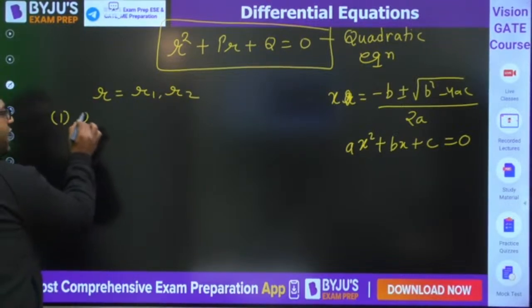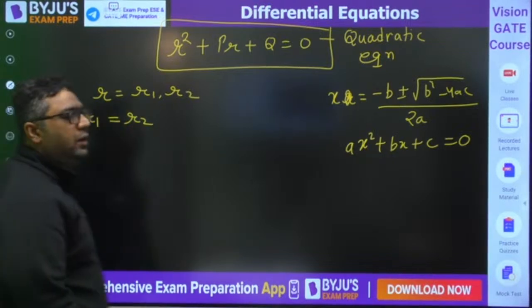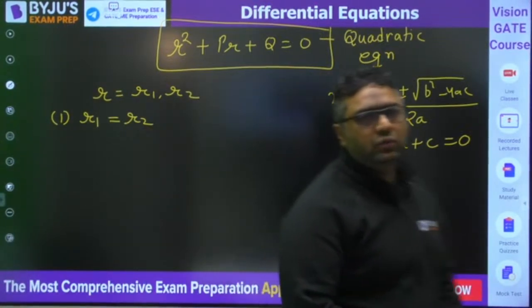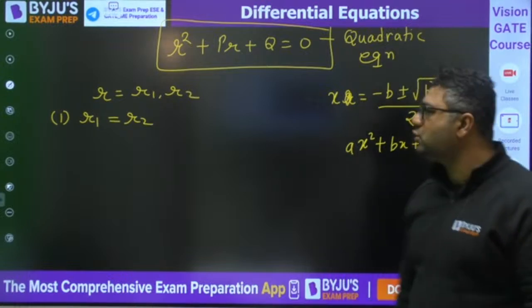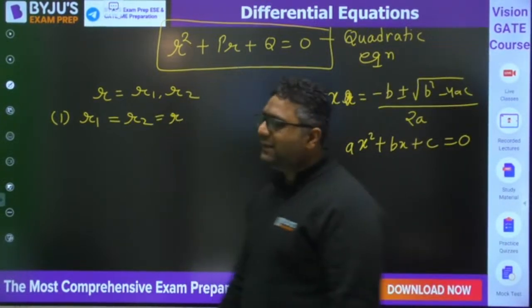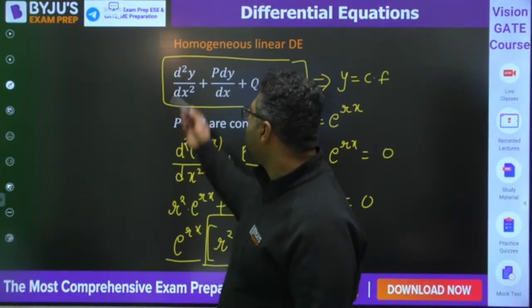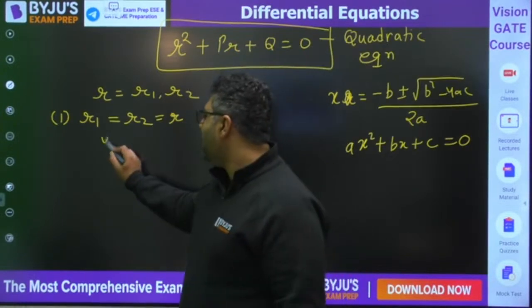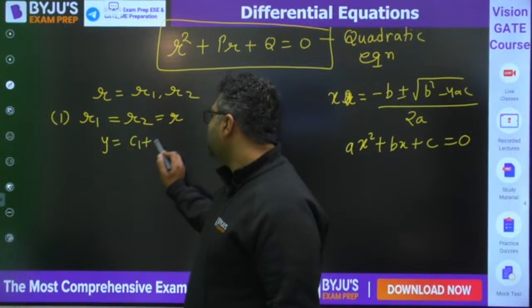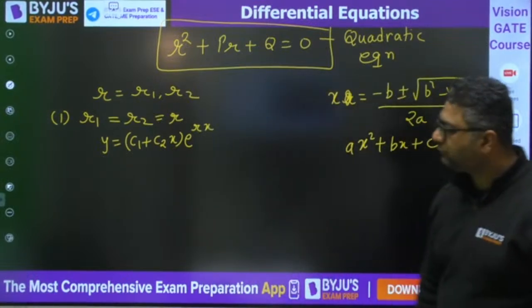One case is if r1 equals r2. If you are getting r1 equals r2, let us say it equals r, then the solution will be y equals c1 plus c2x, into e to the power rx. This would be the solution.